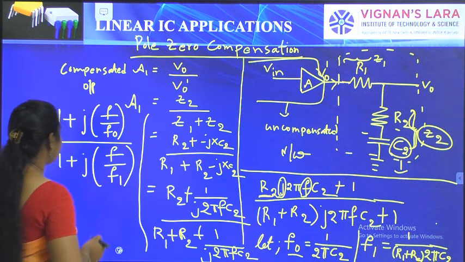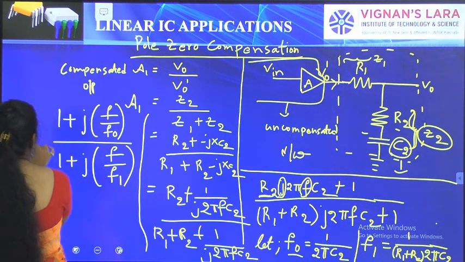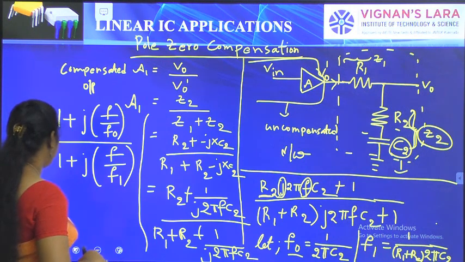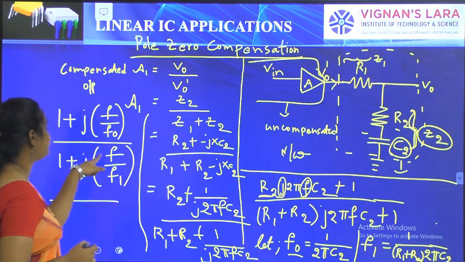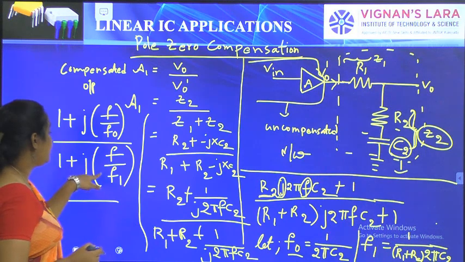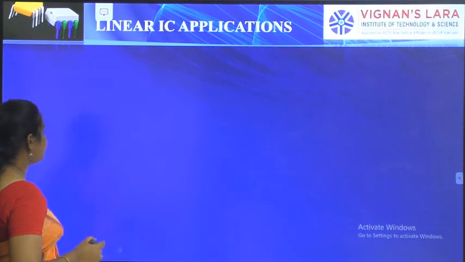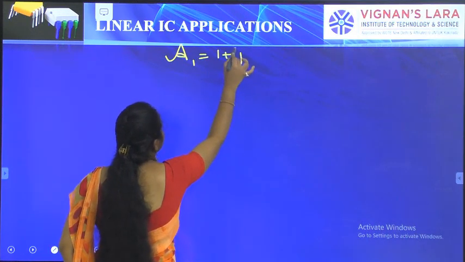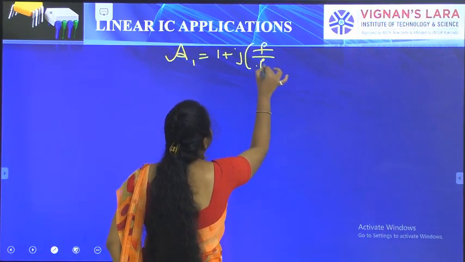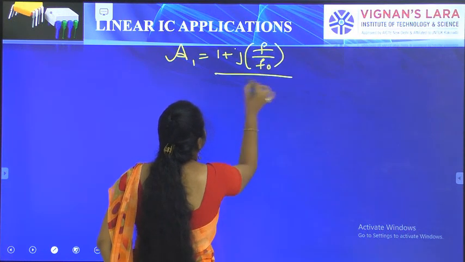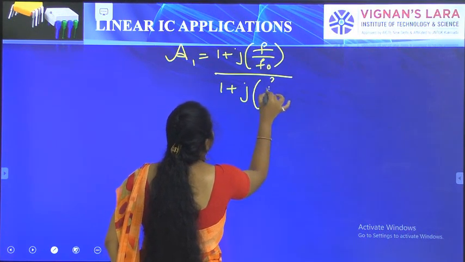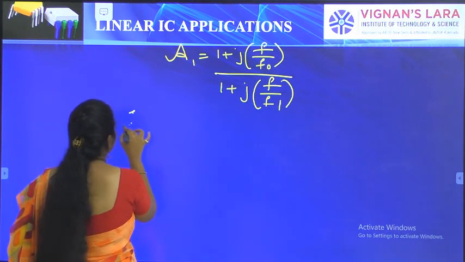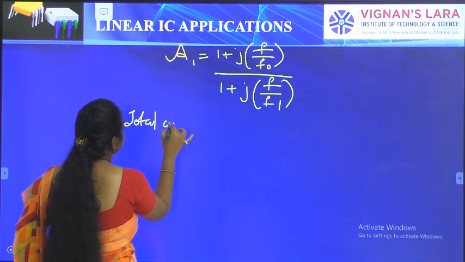So here I can get A1 equal to this value. A1 is equal to 1 plus J F by F naught, divided by 1 plus J F by F1. So from this I get A1 as 1 plus J F by F naught by 1 plus J F by F1. You already know the total compensated output.